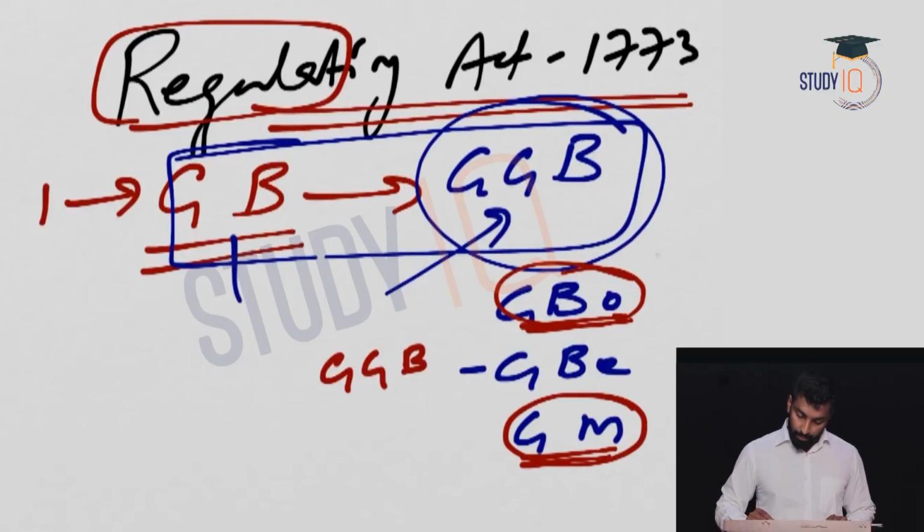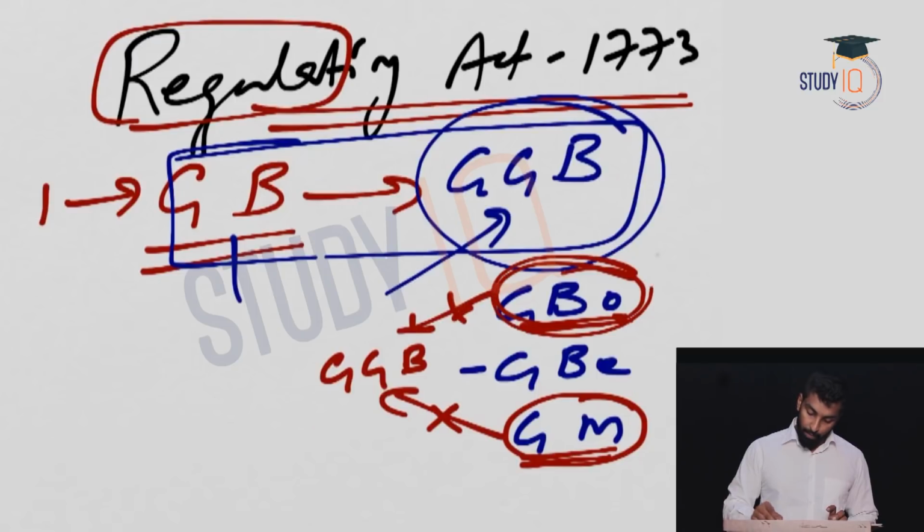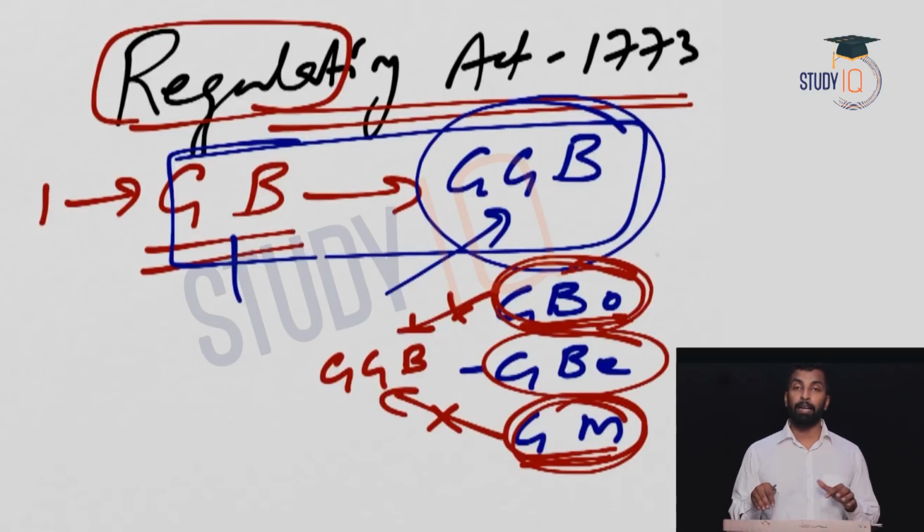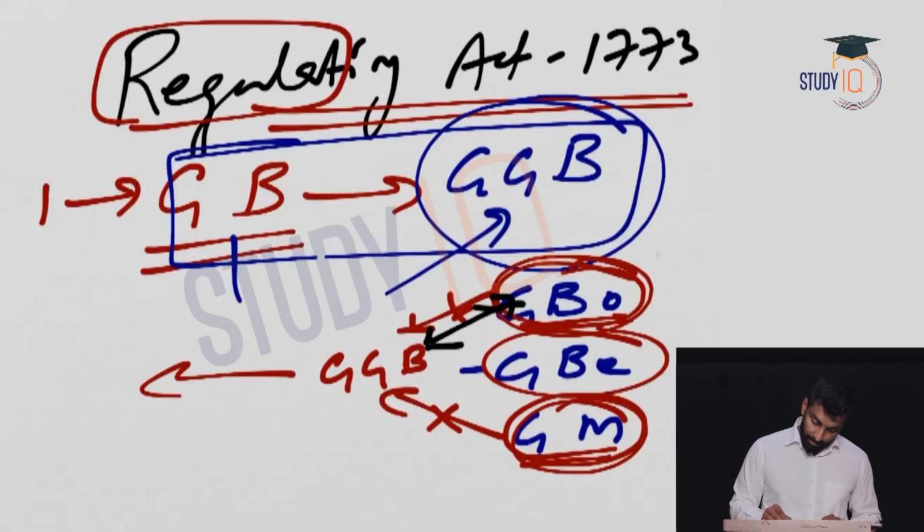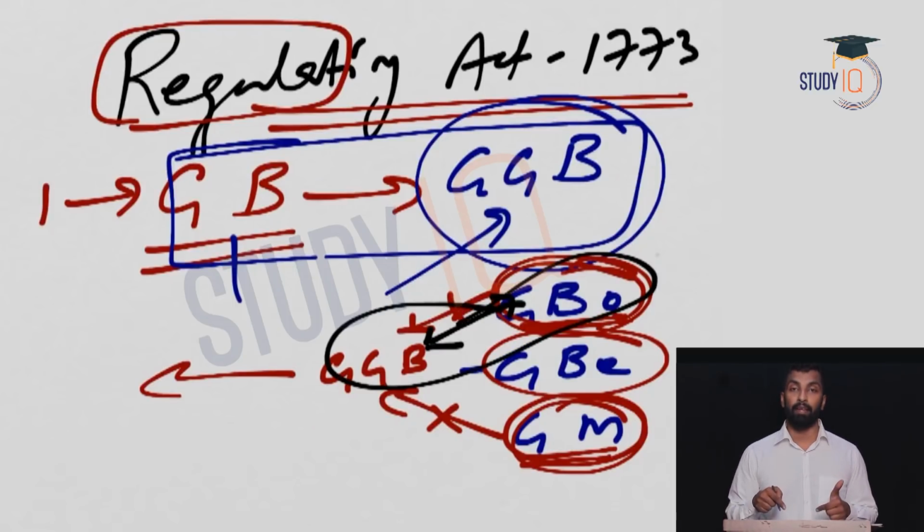When it comes to the internal matters of Madras, the Governor of Bombay has no say. It is the Governor of Bombay and the Governor of Madras who will take the decisions with respect to Bombay and Madras. And the internal matters of Bengal, the Governor General of Bengal. But when it comes to external matters, means what? When it comes to a war treaty or a peace treaty or some agreements like that, then if there is a difference of opinion between these two, the Governor of Bombay and the Governor General of Bengal, then this person will have the final say.